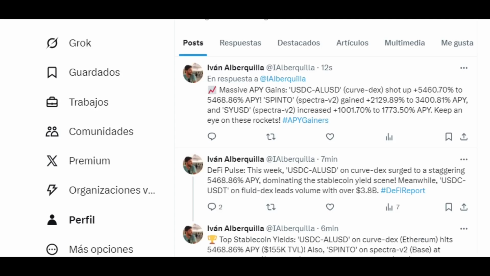Every week it researches current yields, analyzes trends, and shares insights with your audience. And that's how you automate DeFi content creation. We've built a system that goes from raw data to published content without any manual intervention.